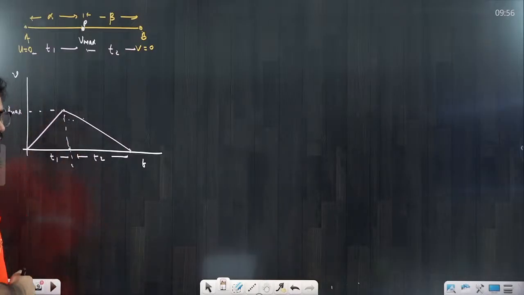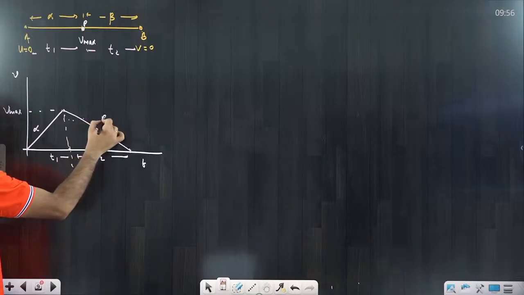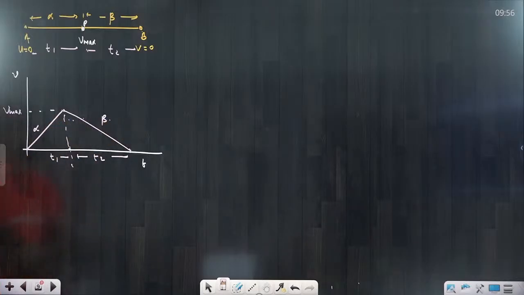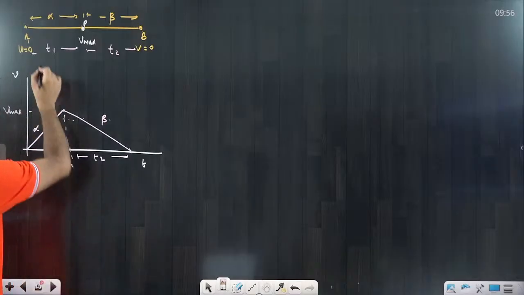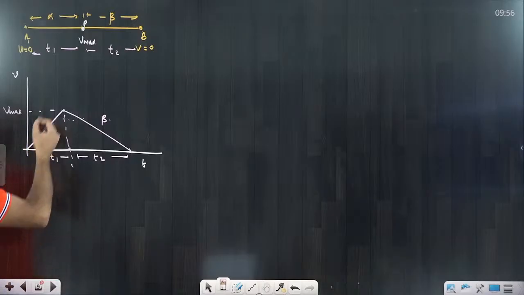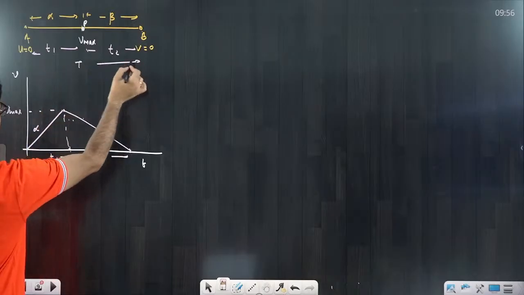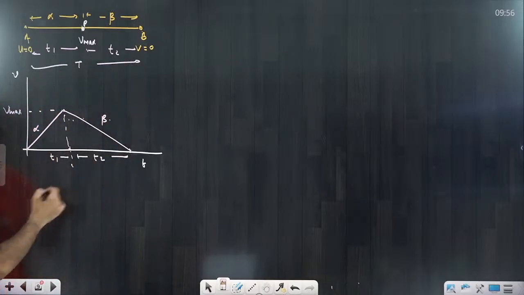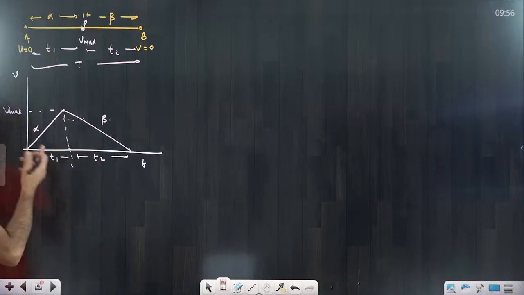So very first thing we have to calculate, what? V max. So this was the alpha and it is the beta. So we have to calculate V max. So how to calculate V max? So very standard question is there. Suppose the time intervals are given to you, directly you can calculate. If time interval is not given, suppose total time is given, then also you can calculate.